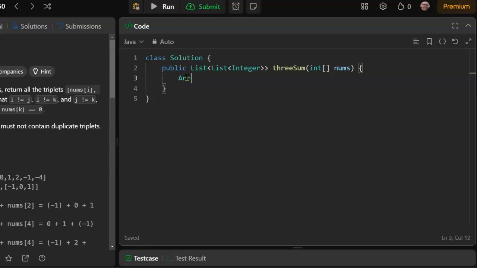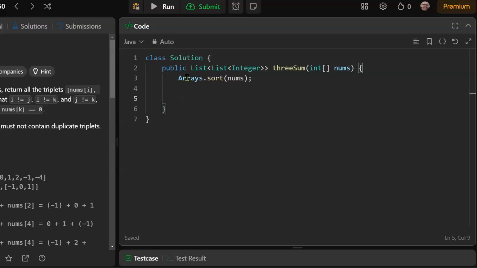First step is we're gonna sort. Arrays.sort, and it's called nums. All right. So that will sort in non-descending order. Next thing is we are going to return a list of integer lists.